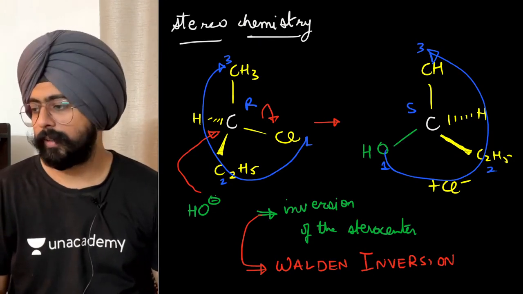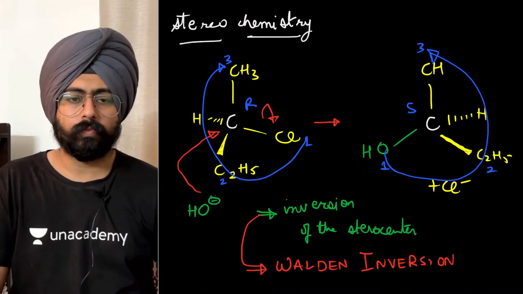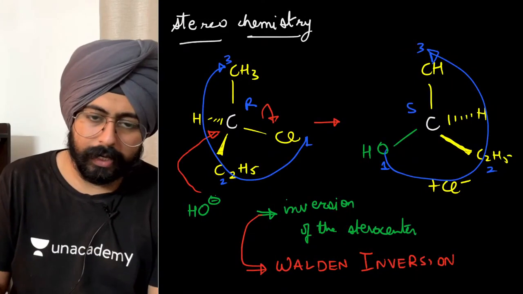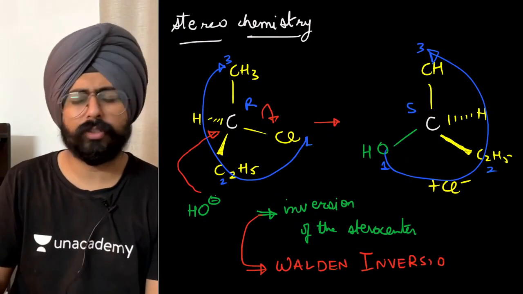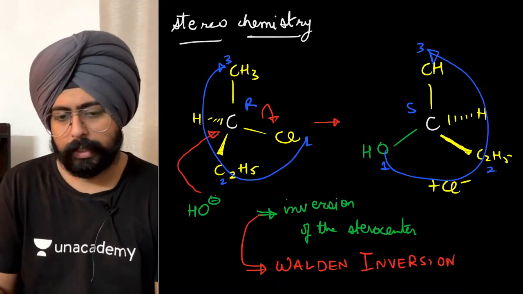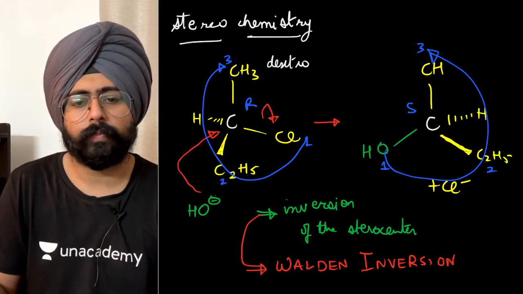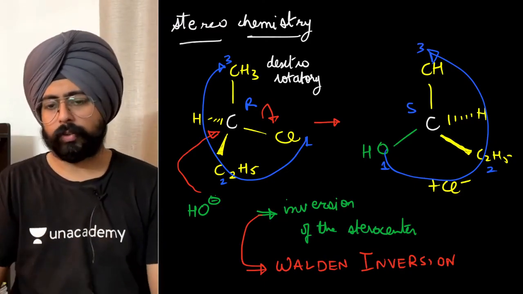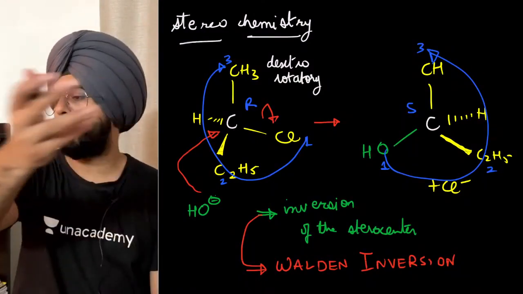Okay, fine. Now my next question to you is, let's say the reactant over here is dextrorotatory. Let us assume this ourselves. Even if you do an experiment, let's say the starting material over here is dextrorotatory. Can you tell me what will be the product? Will the product be levorotatory or dextrorotatory? What do you think?